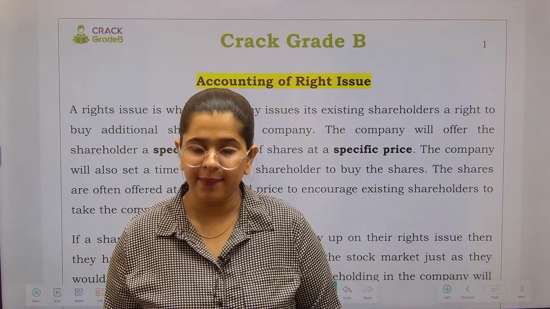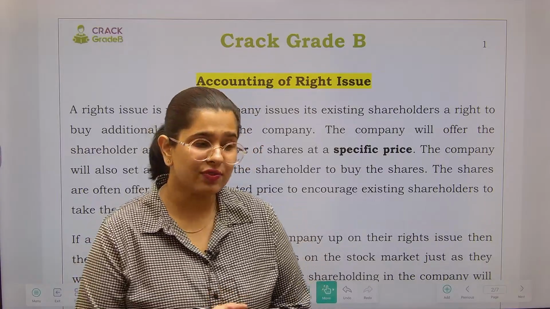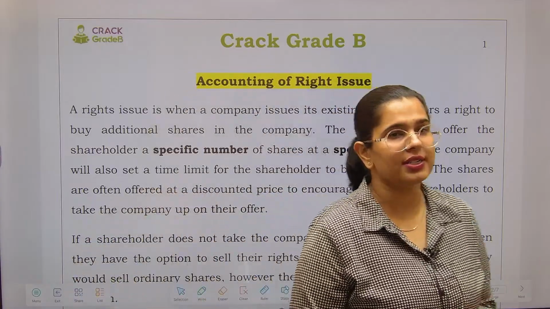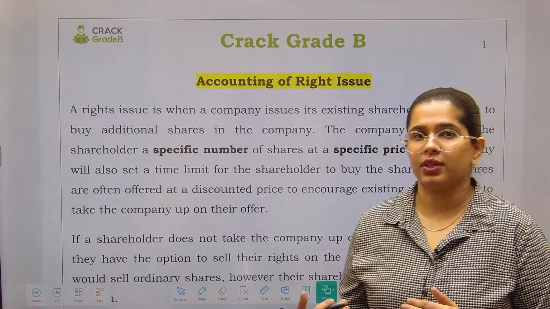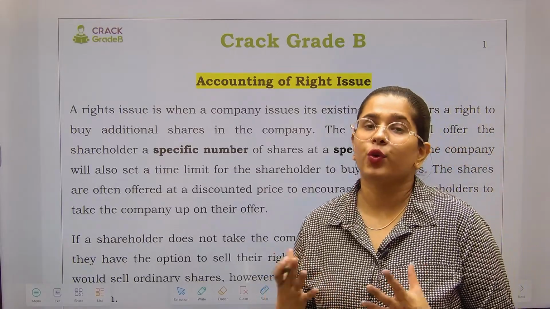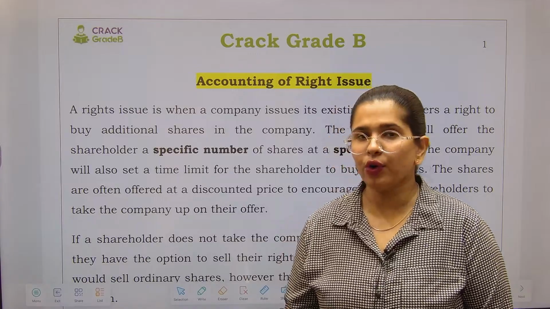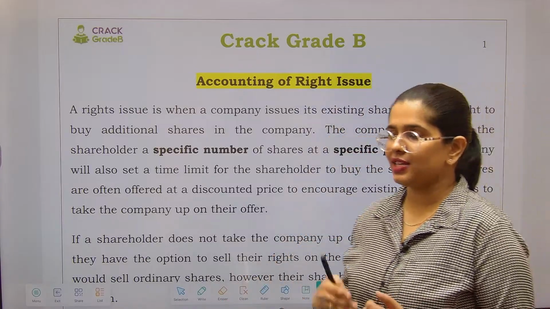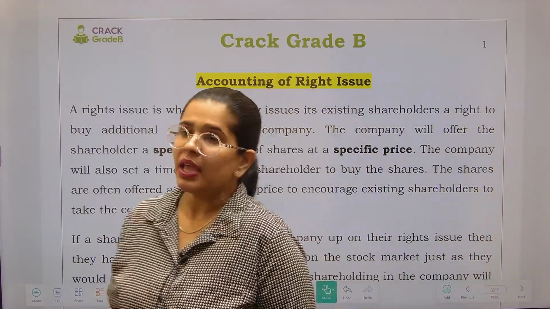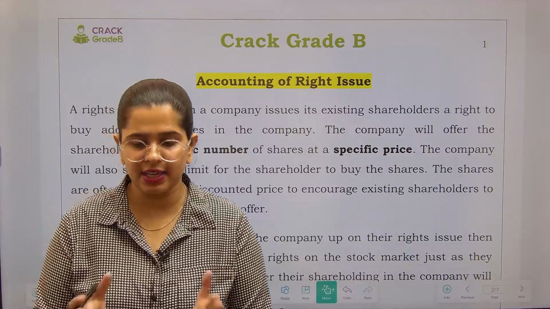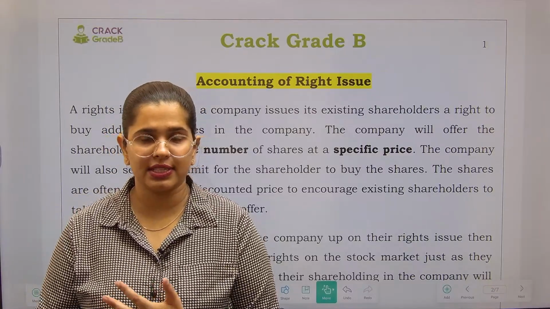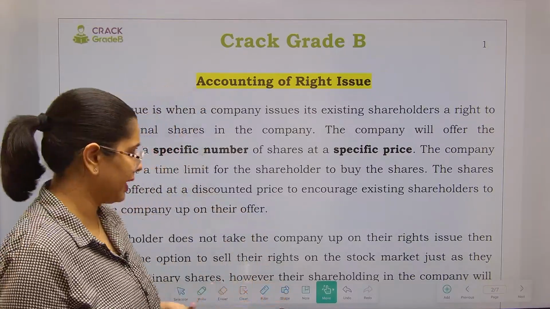In case of right issues, we are issuing the shares at a discount, not totally free of cost, but you will have some benefits. Both in right issue and bonus issue, the shares are issued to the existing shareholders. ठीक है, हमारे जो existing shareholders हैं, हम उन्हीं को issue करते हैं.